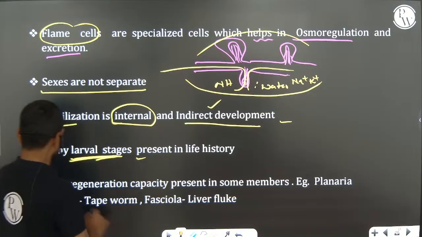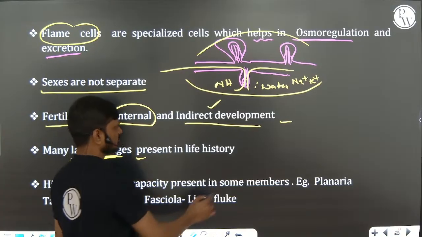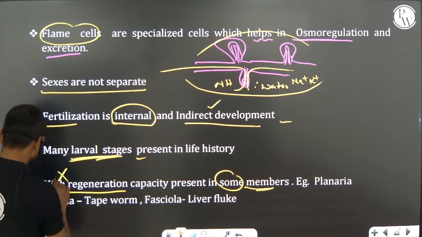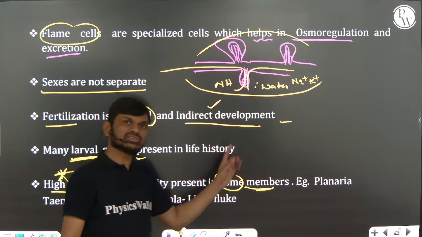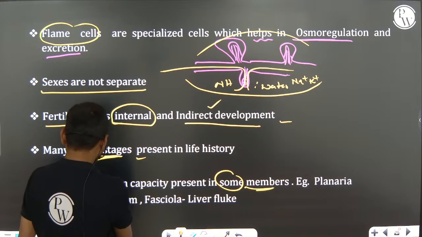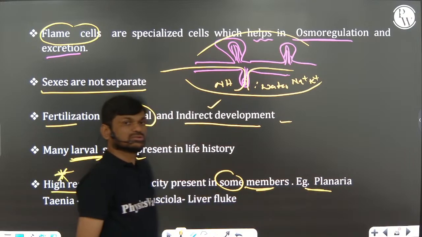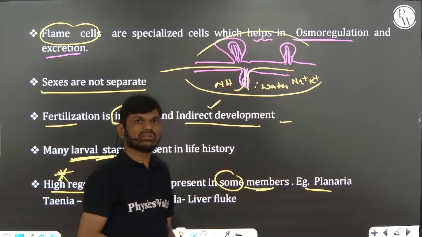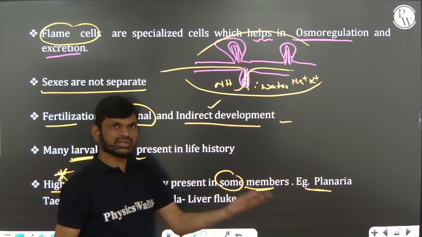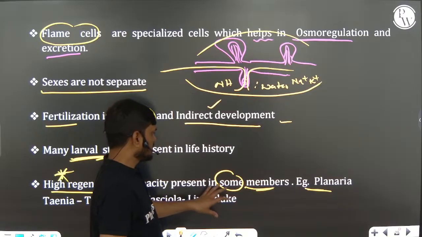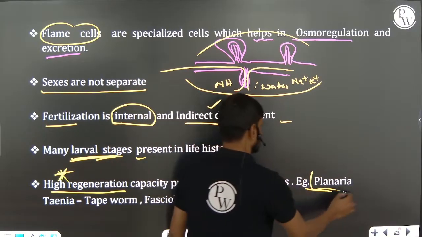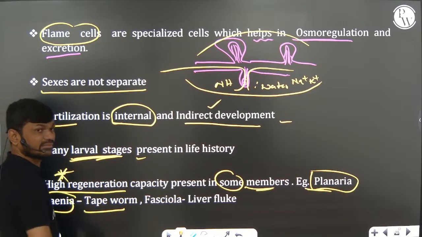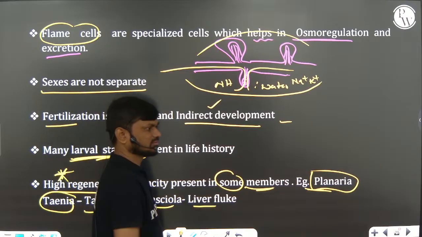So that's why: regeneration capacity is present in some members of the Platyhelminthes. This is also very, very important. Only some members of the Platyhelminthes show regeneration capacity. Example, planaria. They will sometimes give you a question: regeneration capacity present in all members of the Platyhelminthes. Then that will be an incorrect statement. Only some members show regeneration capacity, example planaria. Other examples of Platyhelminthes: Taenia, commonly called tapeworm, and Fasciola, liver fluke.